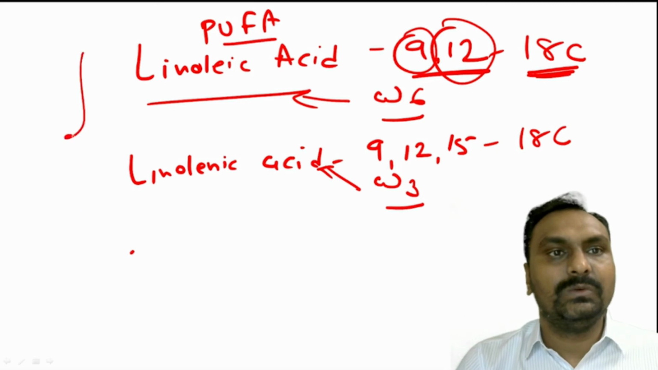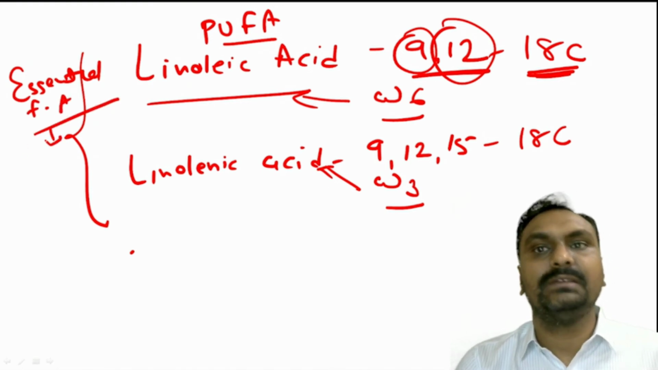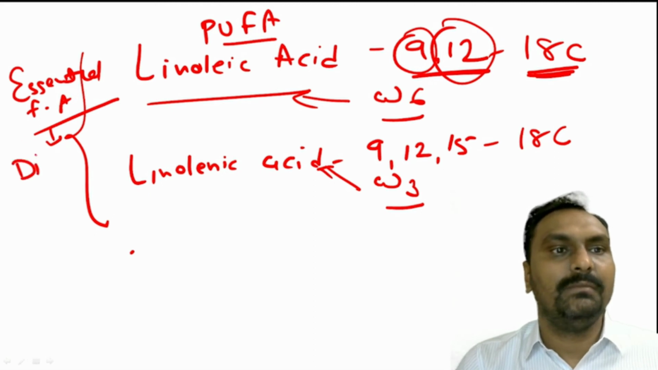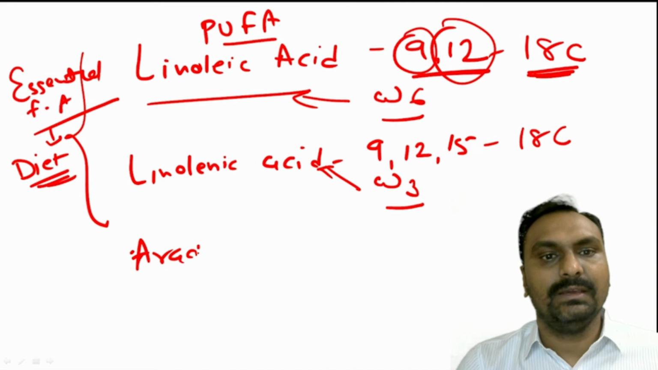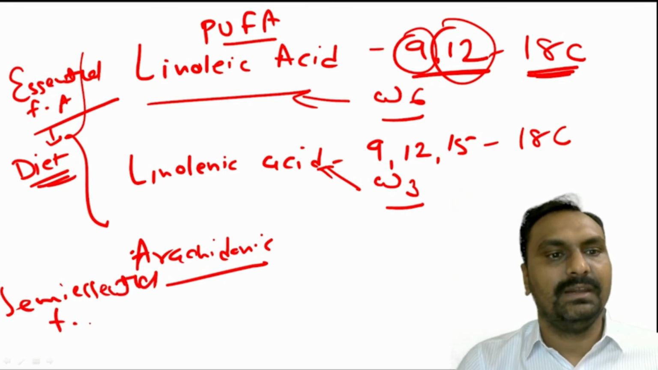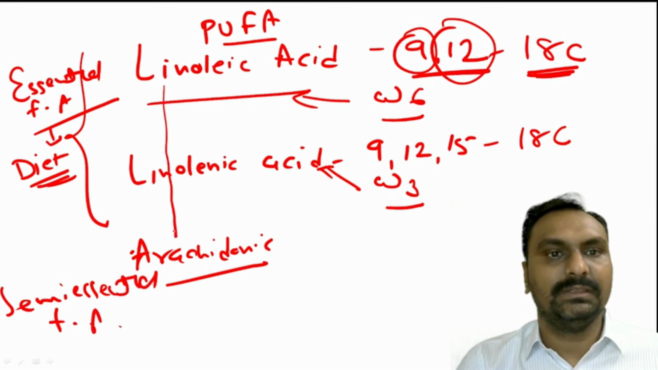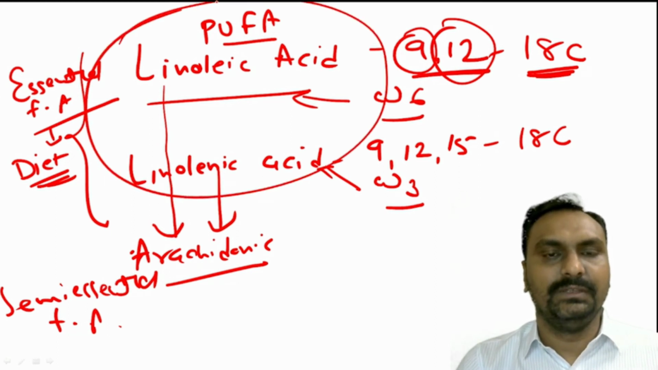Okay, these two are called essential fatty acids. Essential fatty acids, as they are not synthesized in our body, and they are very essential for growth, so they have to be provided by the diet. While arachidonic acid is called semi-essential. It is called a semi-essential fatty acid because it can be synthesized from linoleic and linolenic acid. But in the absence of these, arachidonic acid becomes essential.